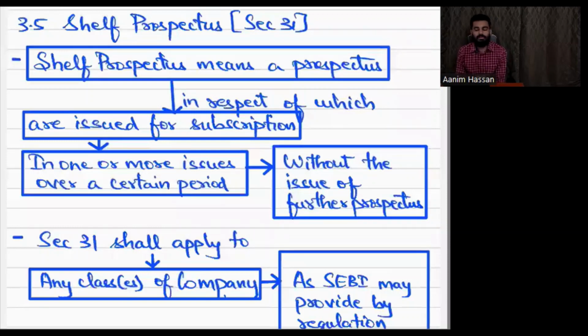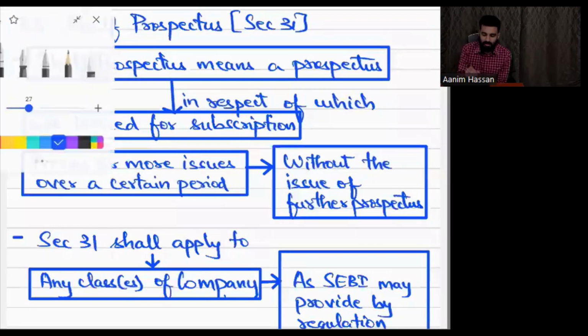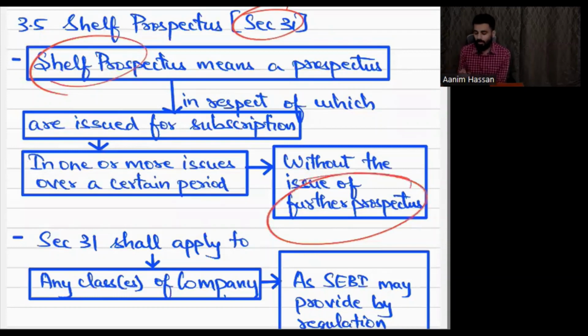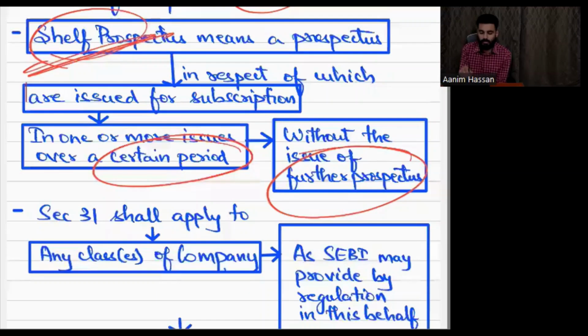So today first we will revise section 31, which is shelf prospectus. Then we will later go on to a new section. Section 31, shelf prospectus: if they want to issue a prospectus where they don't have to keep on issuing further prospectus for a certain period, then they can issue a shelf prospectus.